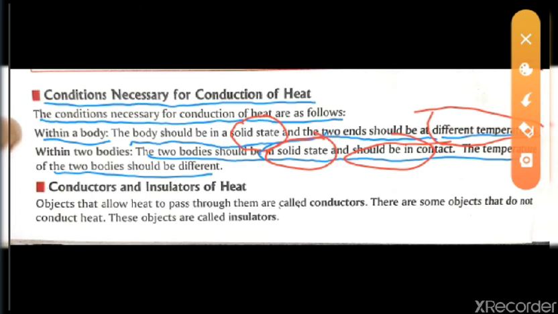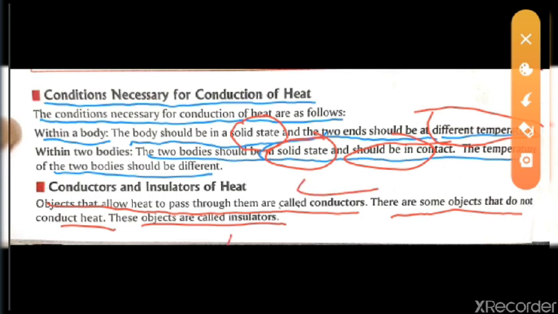And the last one, just for this video, is conductors and insulators of heat. What are the materials that conduct heat? Objects that allow heat to pass through them are called conductors, and there are some objects that do not conduct heat. These objects are called insulators. The ones that allow heat to pass are called conductors, and the ones that do not allow it are called insulators.